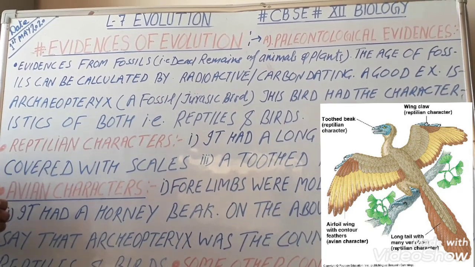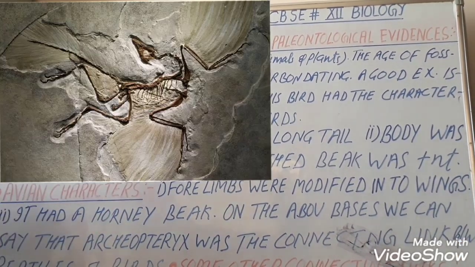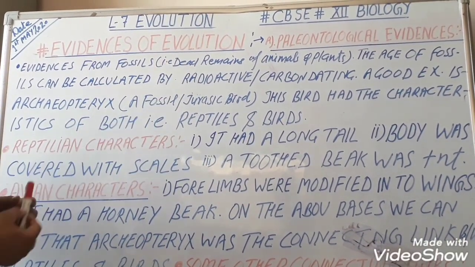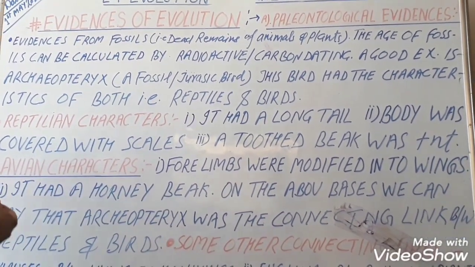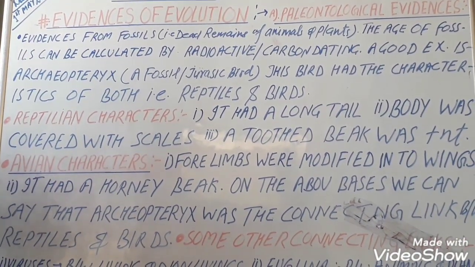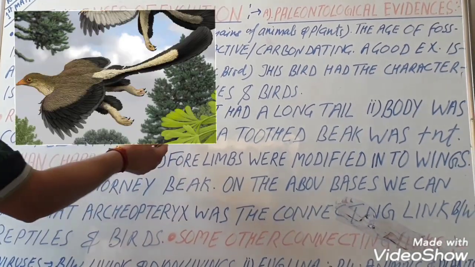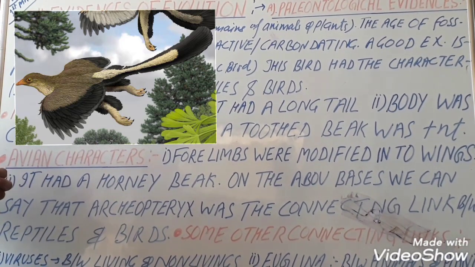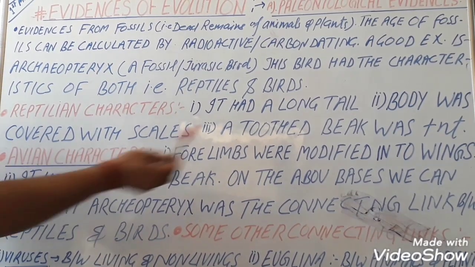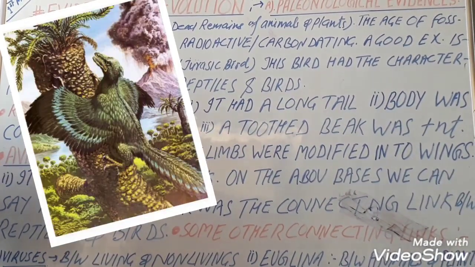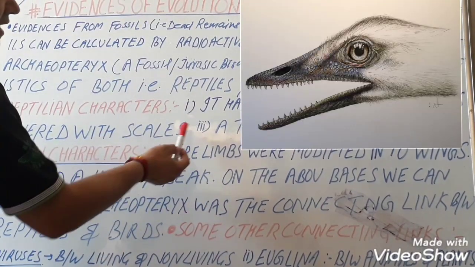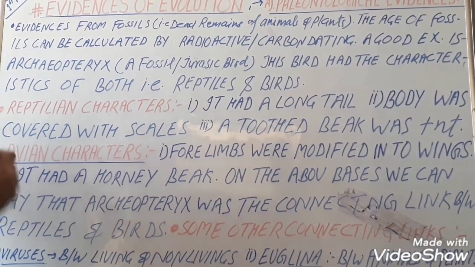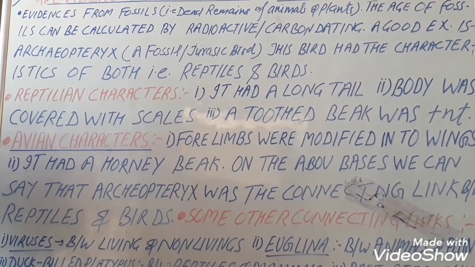It is a Jurassic bird, and this bird had the characteristics of both reptiles and birds. This is a good example of paleontological evidences of evolution. It had features just like reptiles, as it had a long tail which helped during bipedal locomotion. In crawling, the body was covered with scales just like reptiles, and it had a toothed beak. That is, a beak consisting of teeth. So these are the reptilian characters.